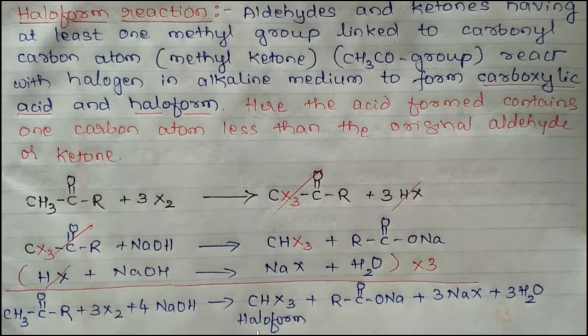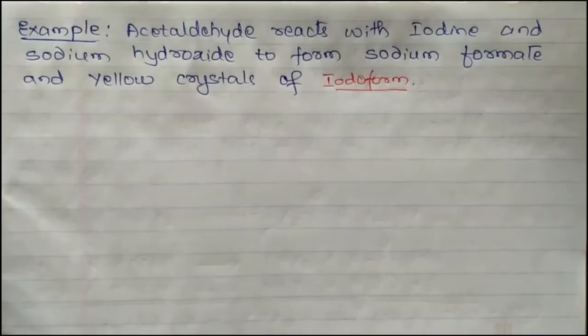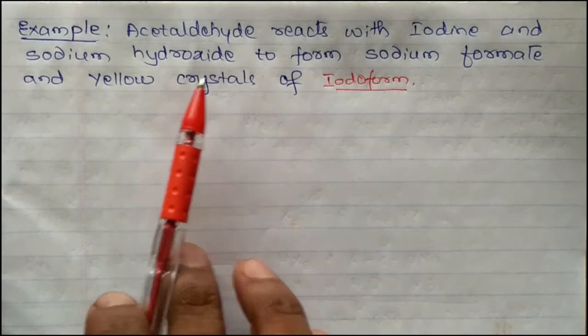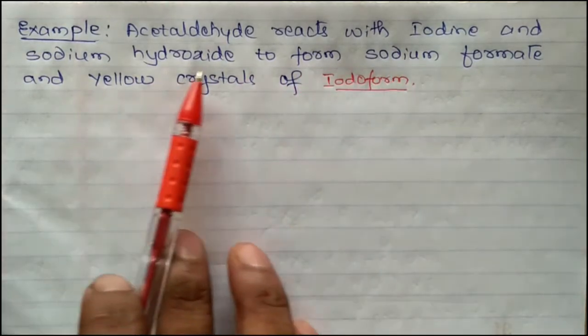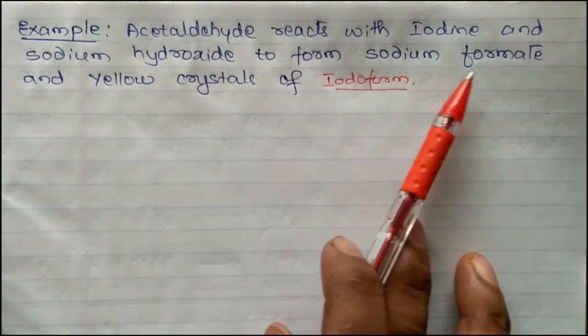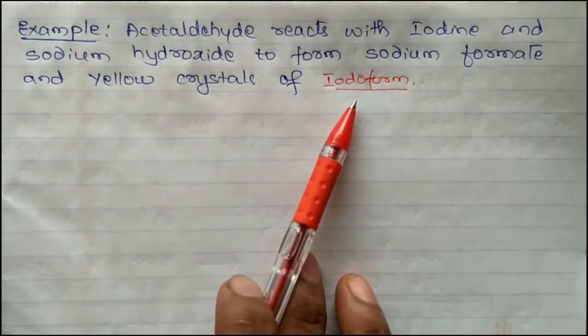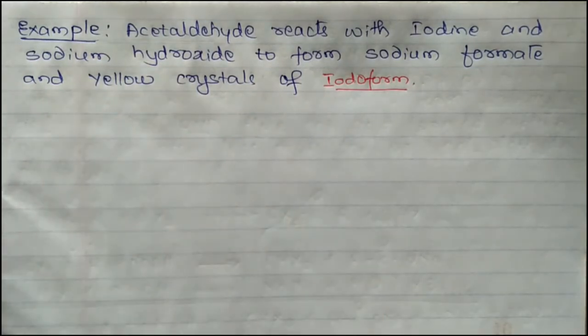Now let us see an example by taking acetaldehyde as the starting aldehyde. Acetaldehyde reacts with iodine and sodium hydroxide to form sodium formate and yellow crystals of iodoform.